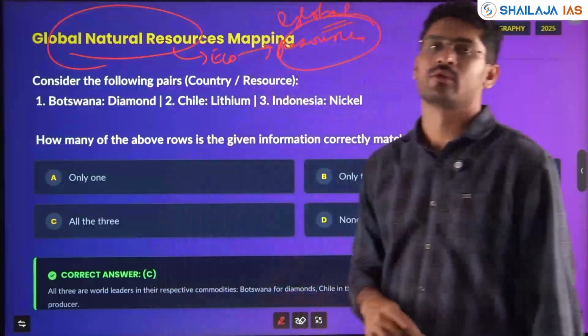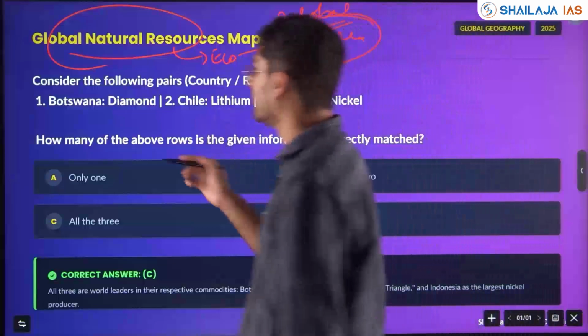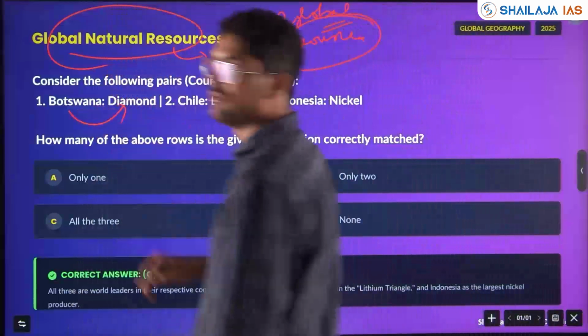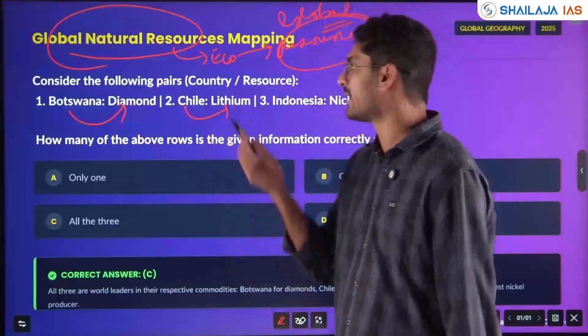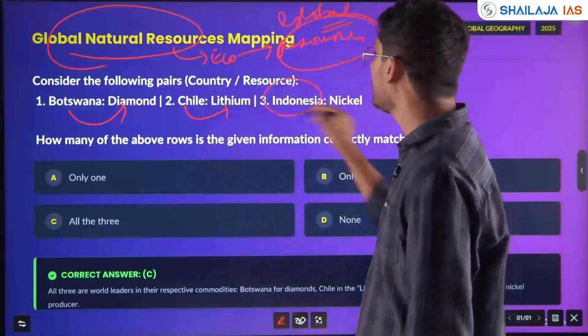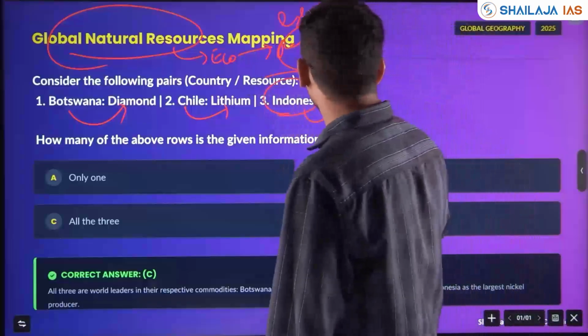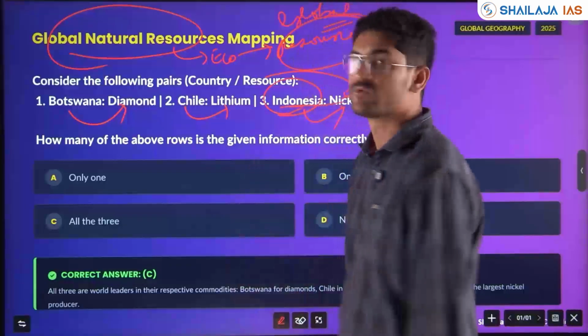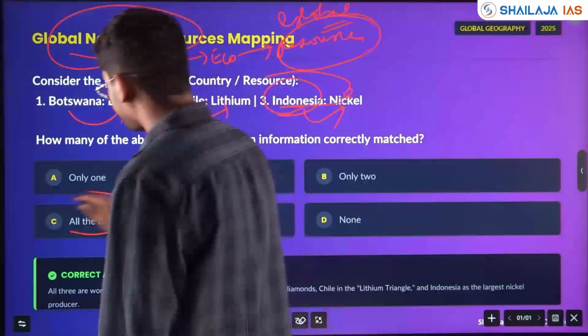In 2024, cocoa producing countries were asked. In 2025, pairs have been given. Botswana, diamond, we know in Africa. Chile, lithium, we know the ABC triangle in South America. Indonesia, nickel, yes, nickel is produced and the source is Indonesia. So, all the pairs given here are correct.